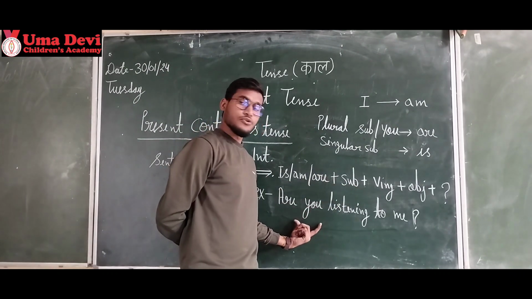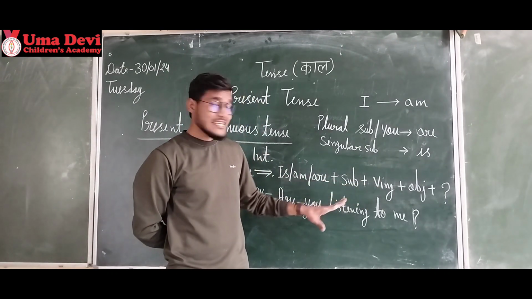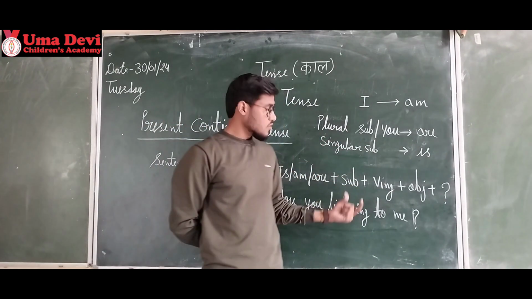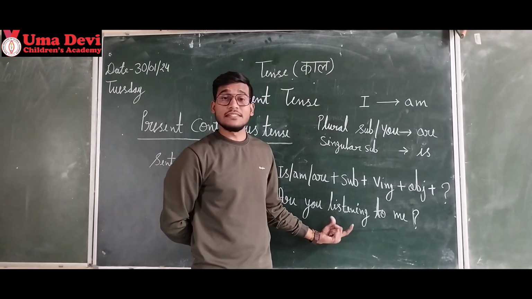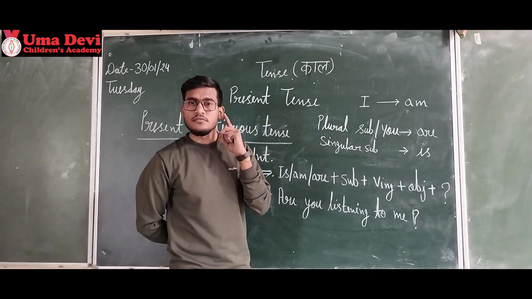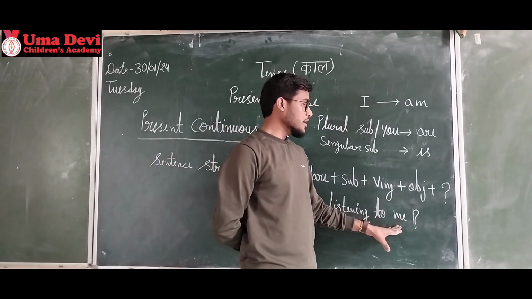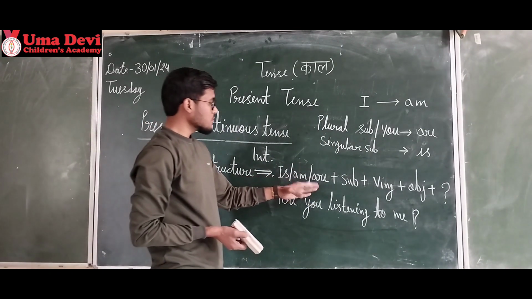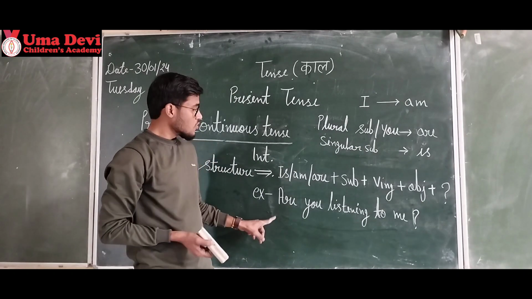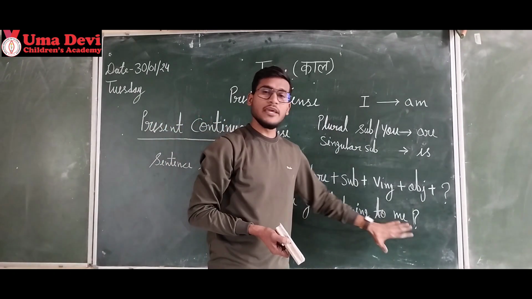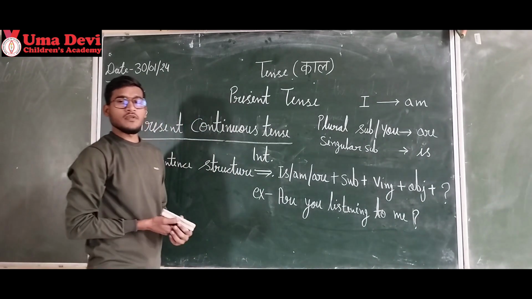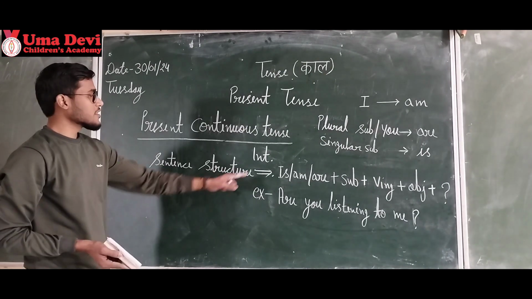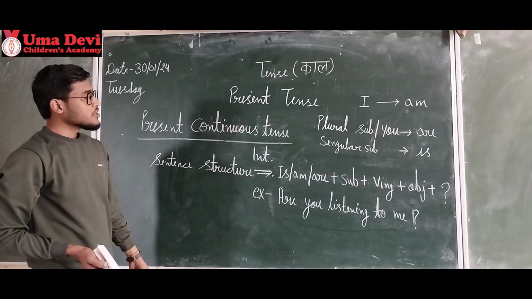Then I put subject you. Then I find out the verb which is listen. As this is continuous tense, I am adding ing. Listening. Then object, me. Okay. So let's recap that once again. I chose are according to subject. Subject is you. Are you. Verb listening, to me. Are you listening to me? Okay, keep noting. You can take a screenshot of it.